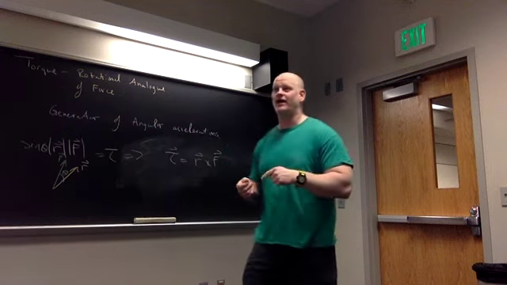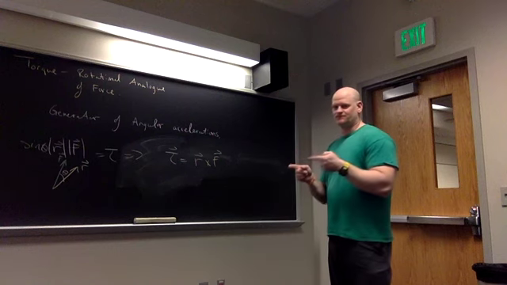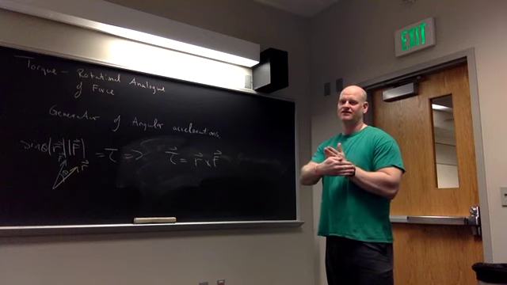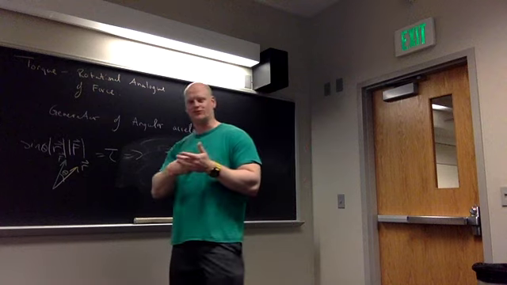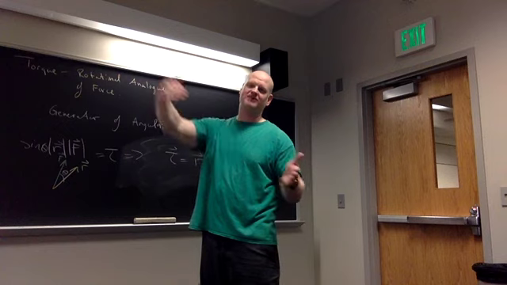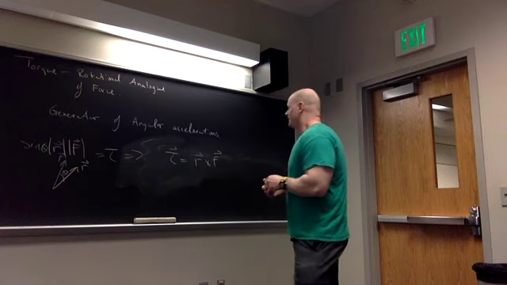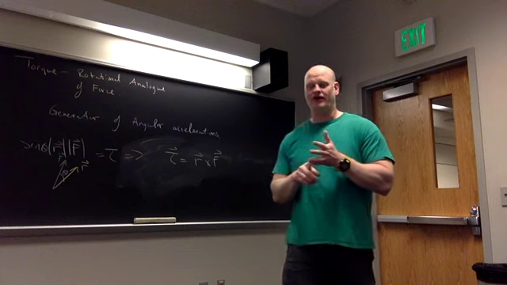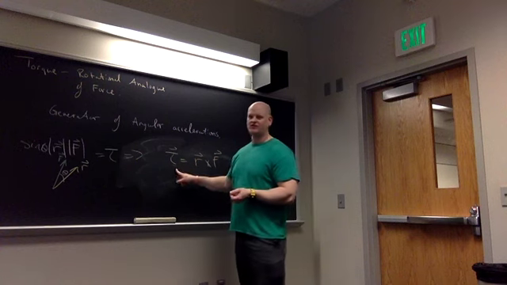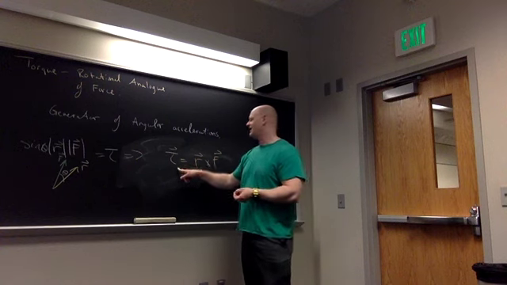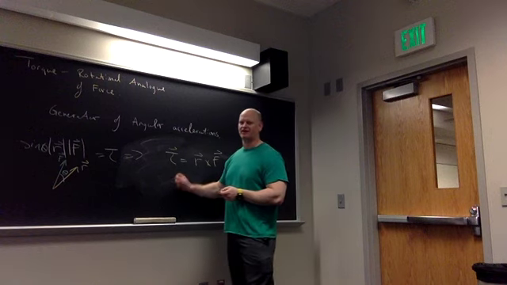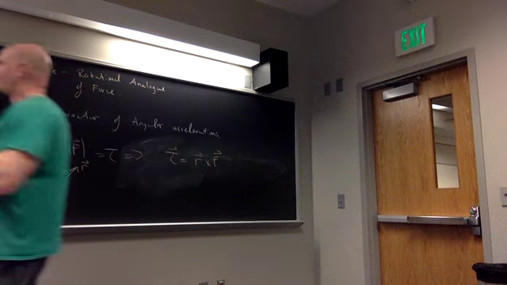As we talked about way back in chapter 3, there are three ways to multiply vectors. The first way is to multiply a vector by a scalar. All that does is rotate the vector by 180 degrees in 2 dimensions, or reflect it through the origin, or rescale the size of it. If I multiply by a half, it shrinks it by half. Multiply by 2, it doubles the size. The second way was the dot product, or the scalar product, where I took two vectors and multiplied them together to get a scalar quantity. This is the third way, what's known as a cross product or a vector product. Here I'm taking two vectors and multiplying them in such a way that I get a third vector out of it. So let's spend a little bit of time talking about the cross product.